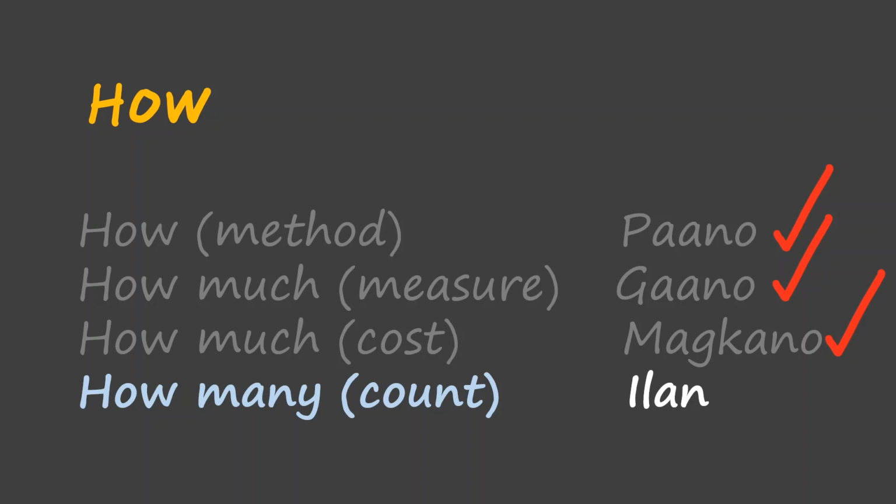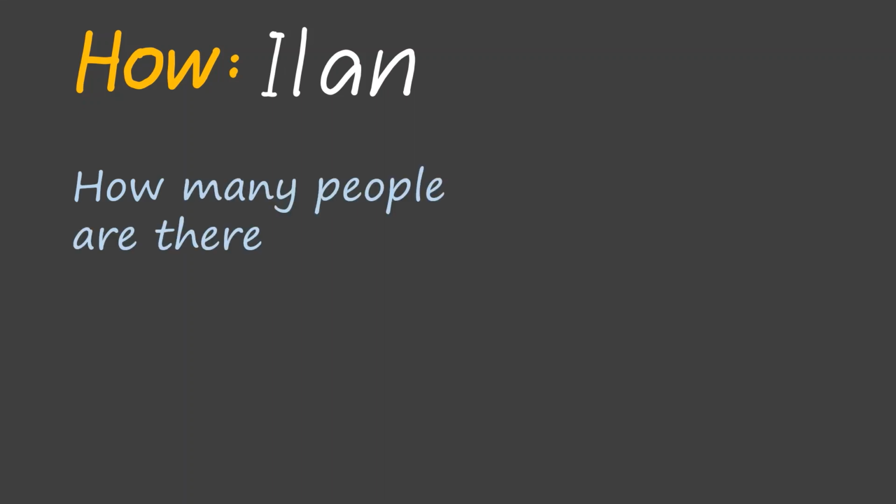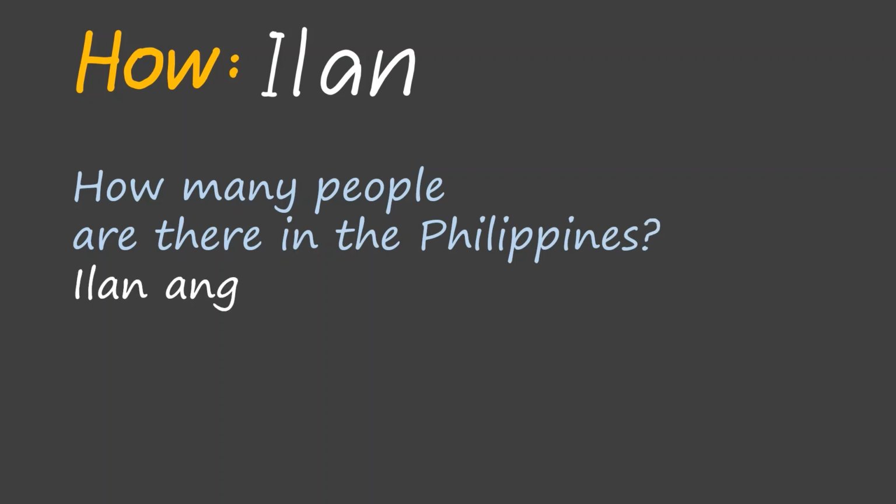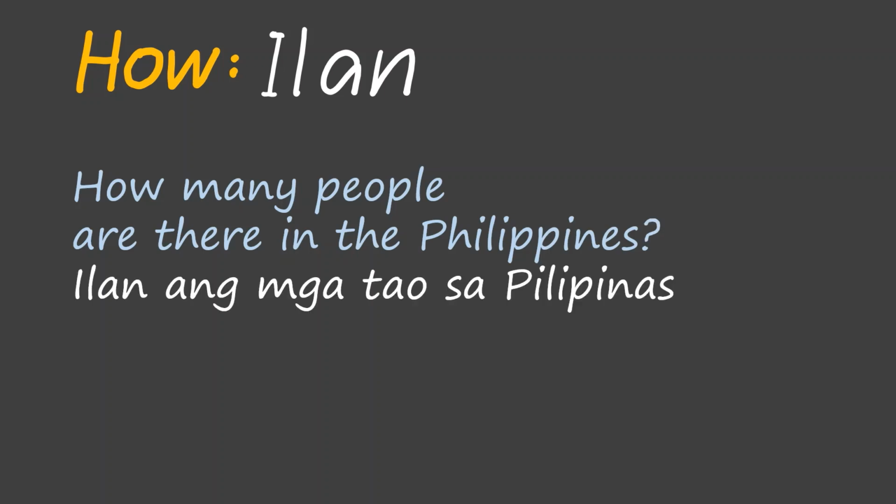Now we can learn about how many is the count or ilan. To learn to ask how many or ilan, here is a question. How many people are there in the Philippines? Ilan ang mga tao sa Pilipinas? This is not the word-for-word translation, but it's the common way we will say this in Filipino.